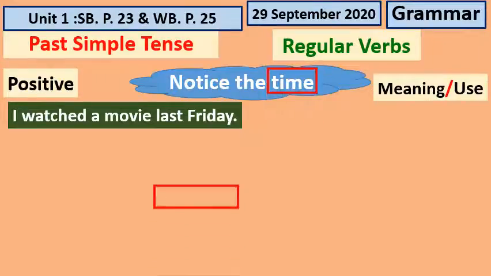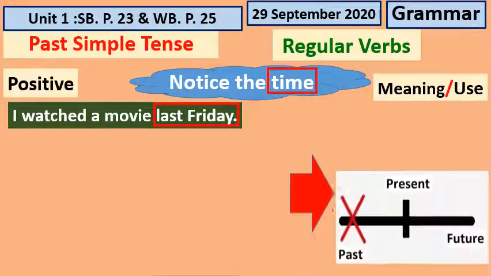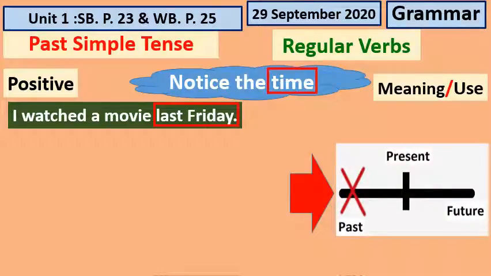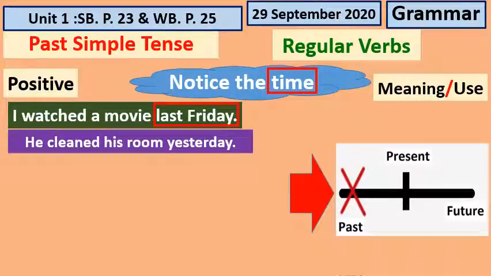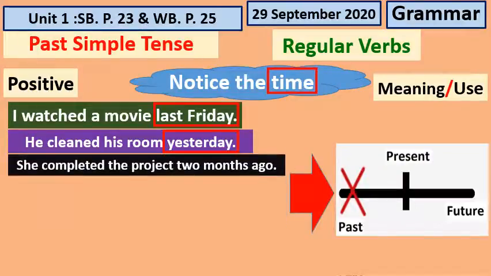We have here the keyword last, and notice that when we talk about the past, we are talking about an action that happened and finished in the past and no longer exists. He cleaned his room yesterday. Notice the keyword yesterday. We have last and yesterday.